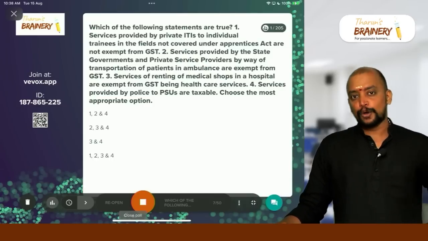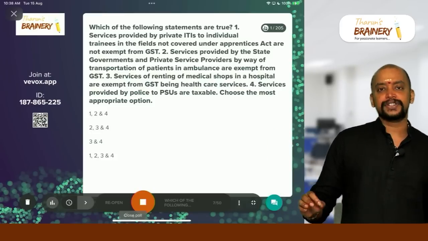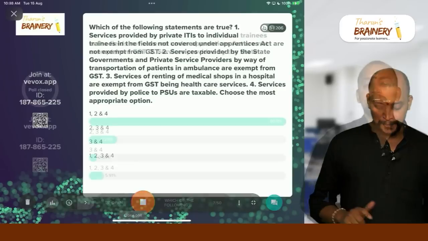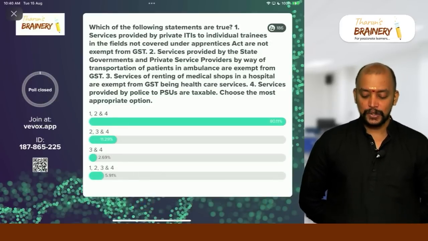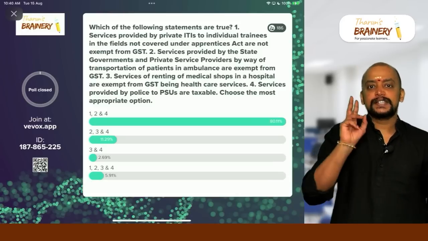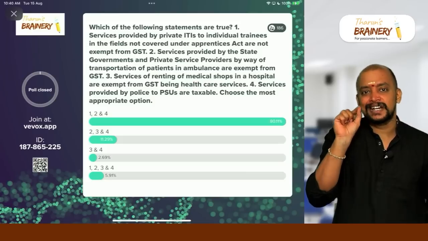Services provided by police to PSUs are taxable. Choose the most appropriate option. So see this, first one is actually true or false? True, because private ITIs, ITI refers to Industrial Training Institute.